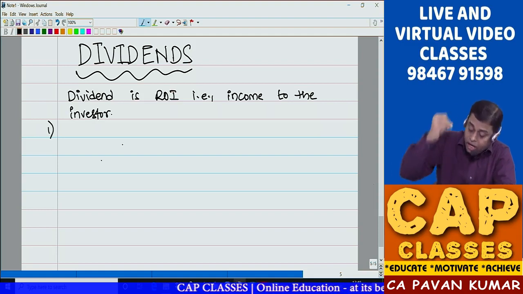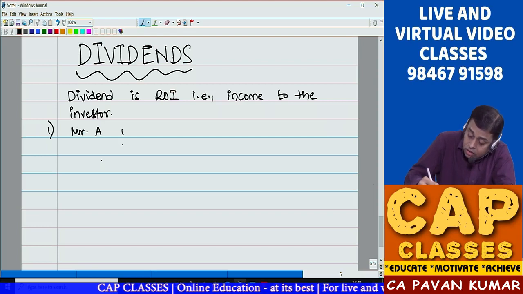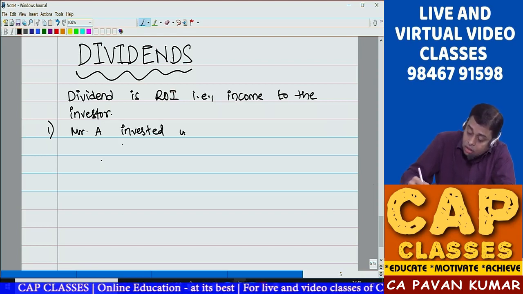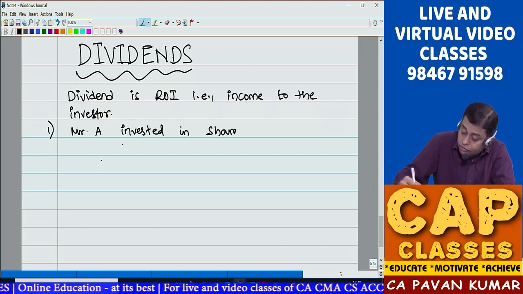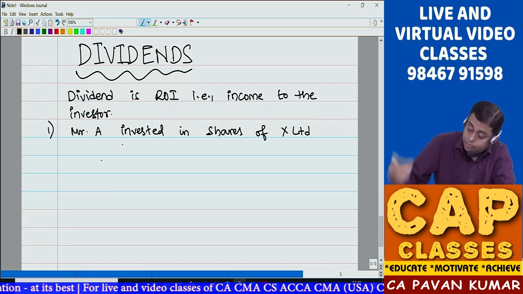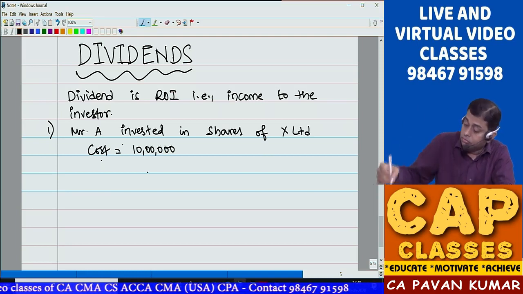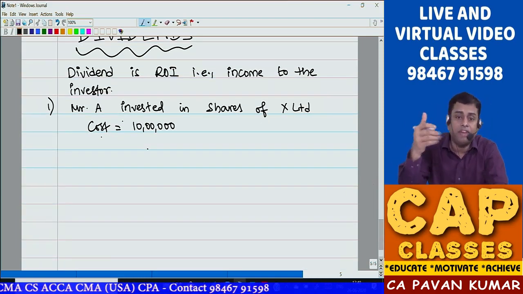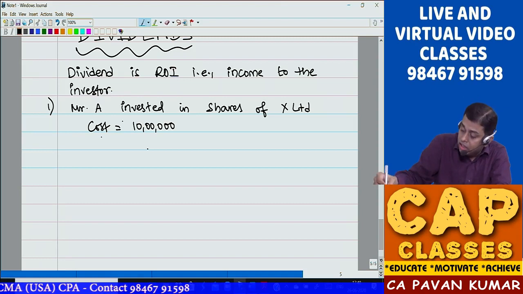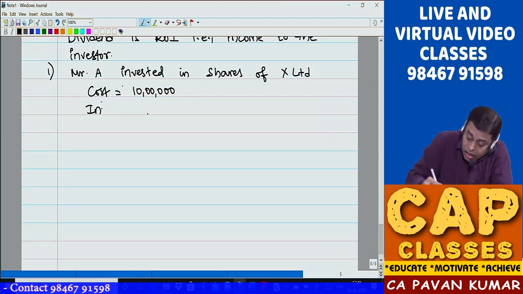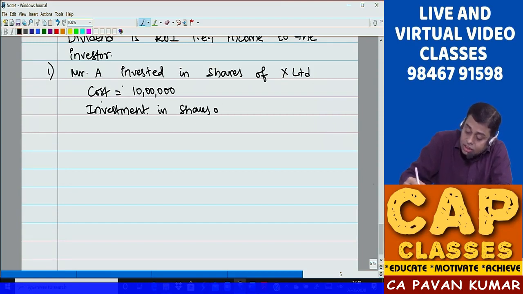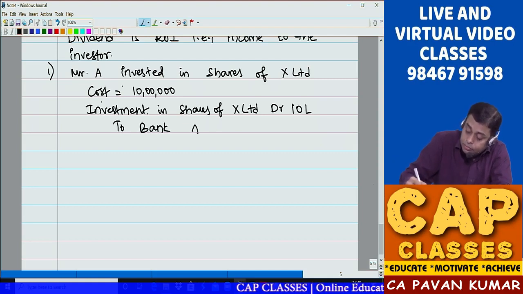So point number one, Mr. A invested in shares of X Limited. Cost of investment is 10 lakhs. Now you tell me what is the journal entry you pass? You pass the journal entry in the books of Mr. A: investment in shares of X Limited account debit 10 lakhs to bank account 10 lakhs.